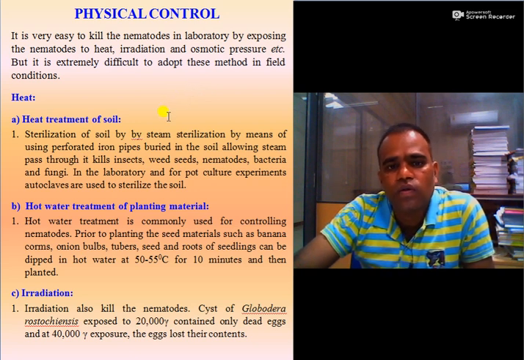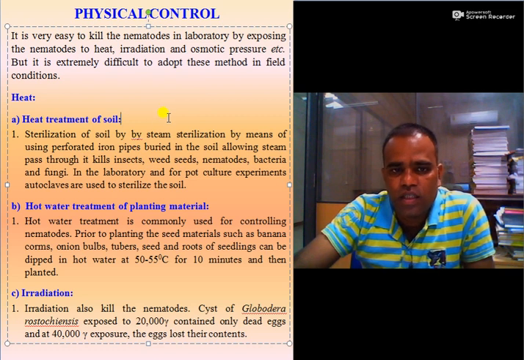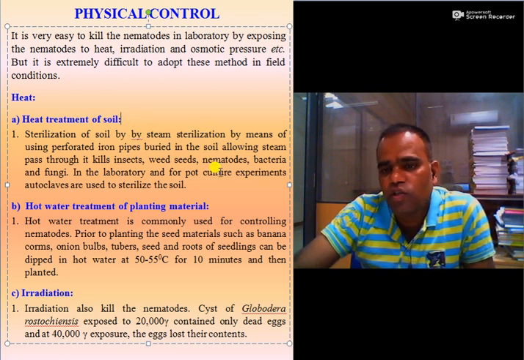So, use of heat: heat treatment of soil, sterilization of soil by steam sterilization using perforated iron pipes buried in the soil, which allow the steam to pass through.